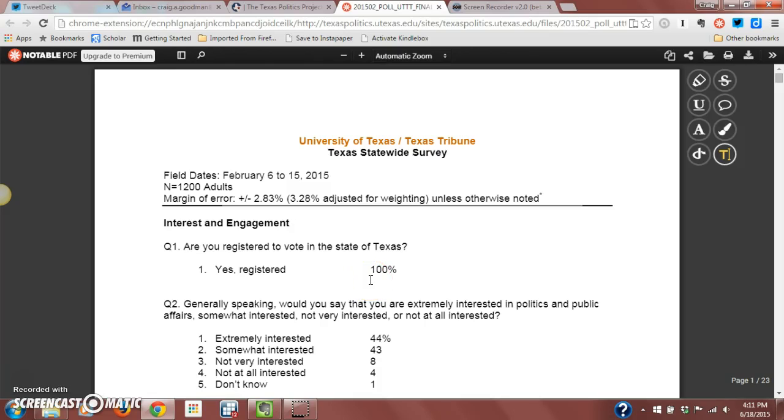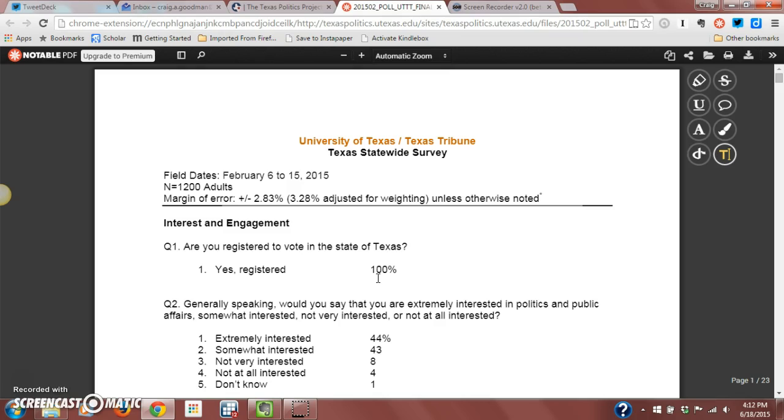Here's a short presentation to follow up on our discussion of polling. This is from the University of Texas, Texas Tribune. This is a statewide survey that was conducted in the state of Texas. And this is a summary of the results, and I'm going to use this to illustrate some of the things that I talked about in the presentation on polling.